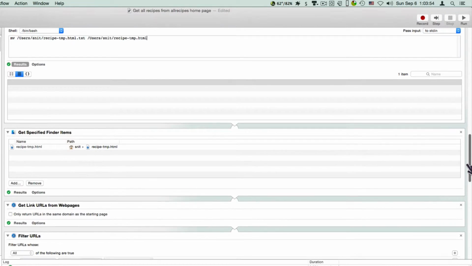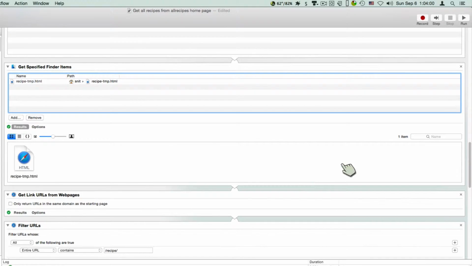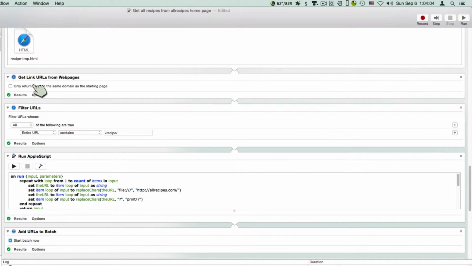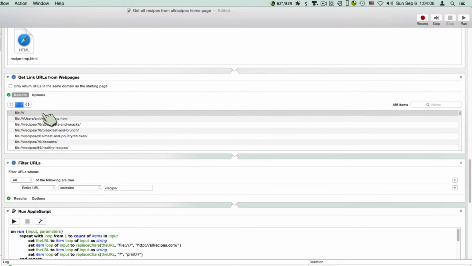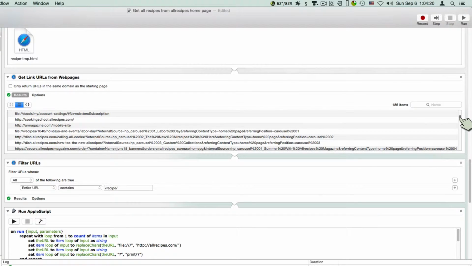And then get specific Finder item. I then open up that file. I don't think there's going to be much to the result. It just shows, okay, there's that HTML file that I've created. Get link URLs from web pages. I did not hard code this, but it's doing it right here. File, recipes, whatever. Oh, there's that one right there, which is blank. Wonder if that causes any problems. I don't know, but there we go.